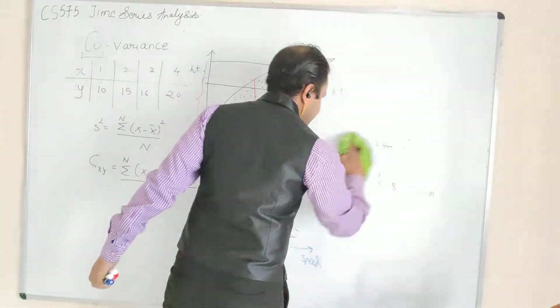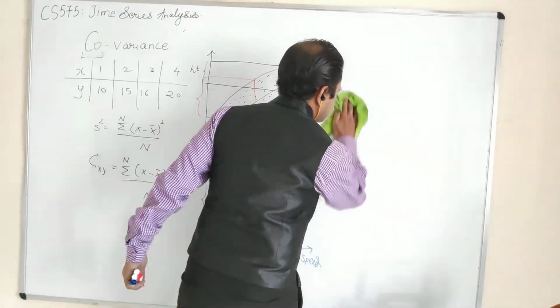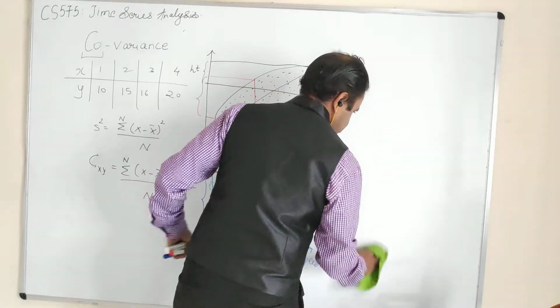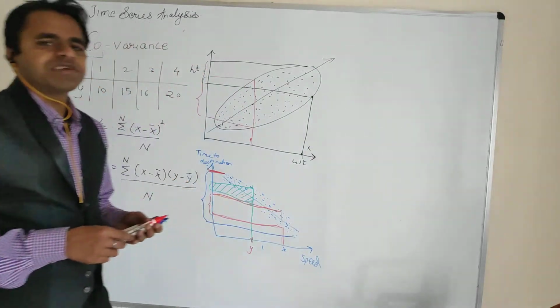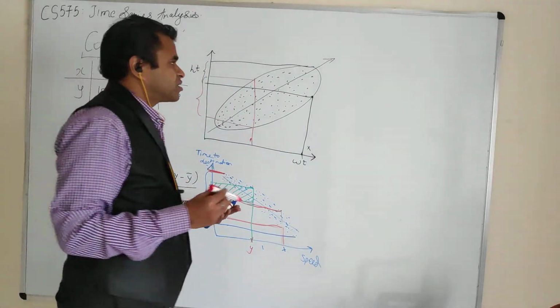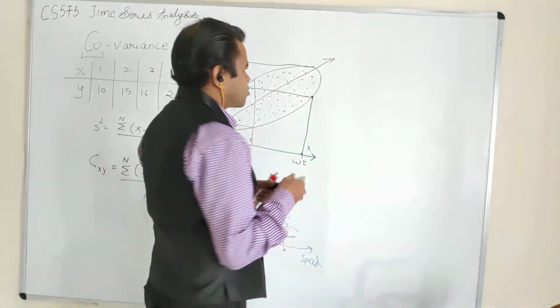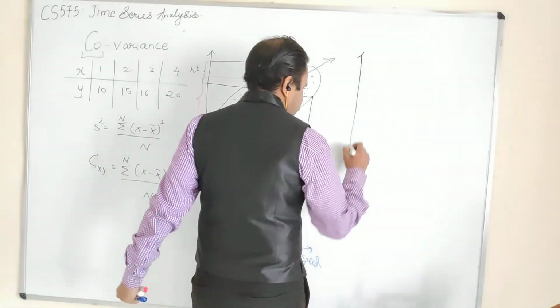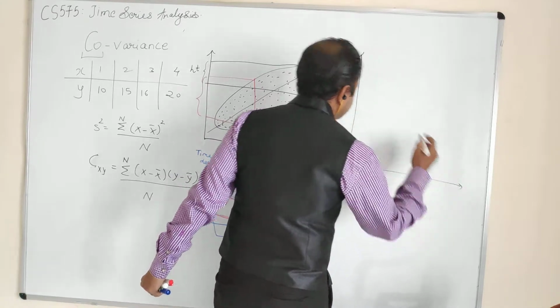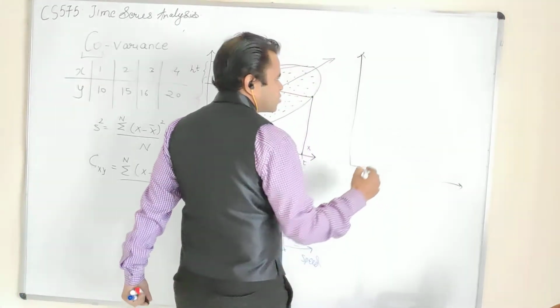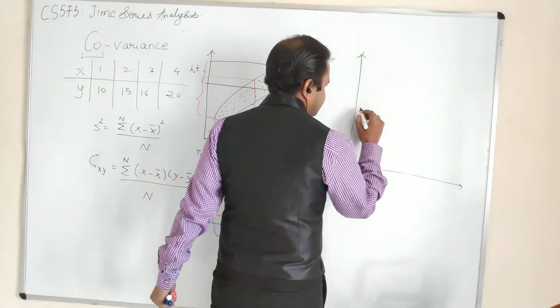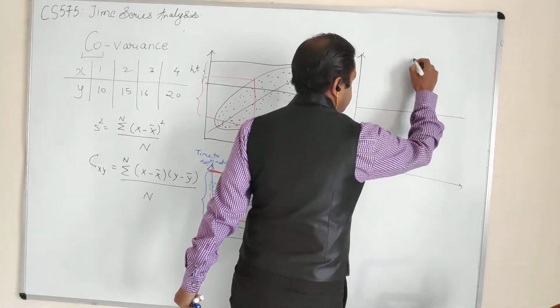Okay, let me redraw this. In the last lecture we saw the z scores, right? In the z scores we know that we subtract every value from the mean. So you understand that the mean of a z score distribution is 0. So what happens? Let us take our curve like this.